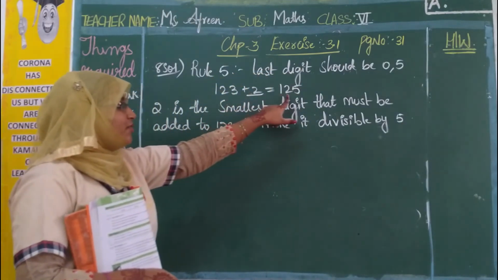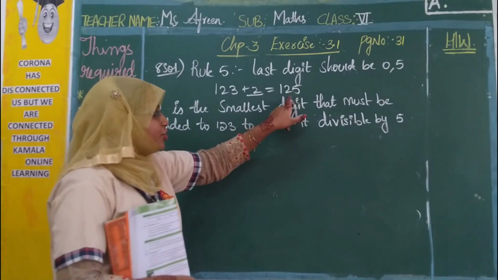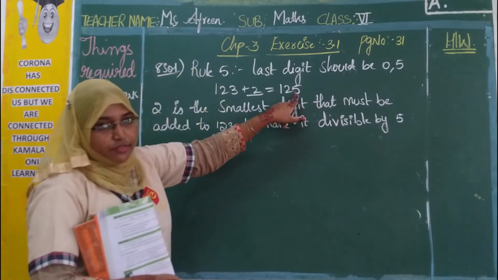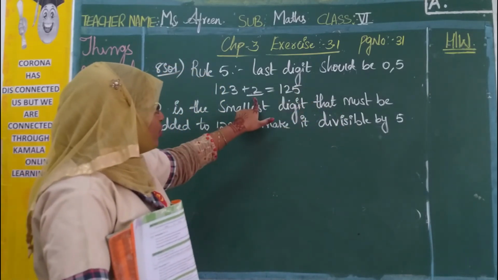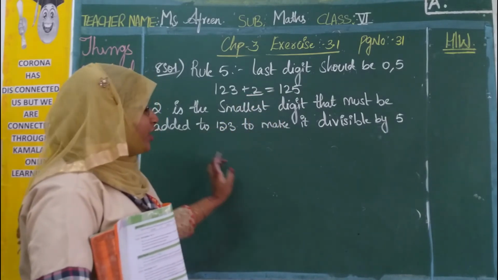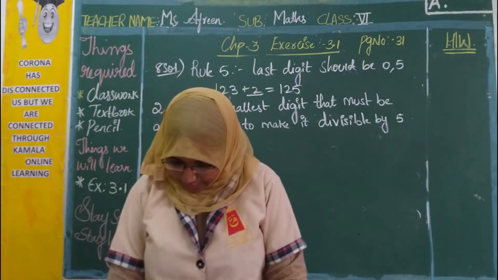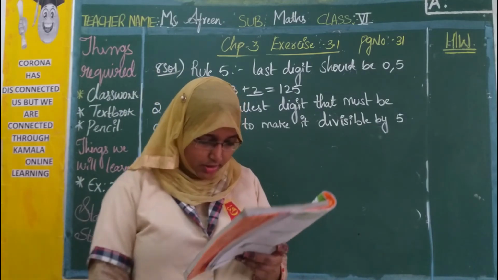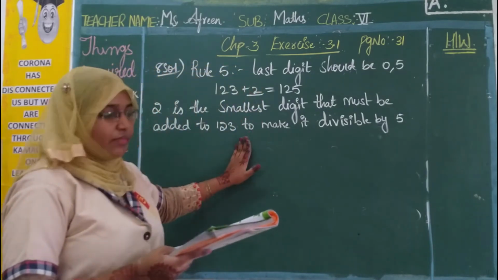If you increase by 3, this is 126. But we should get 0 or 5. That 0 or 5 will not be there. So we are not taking it. So 2 is the only smallest possible digit that must be added to 123 to make it divisible by 5. Okay. And the last one, same as this one.